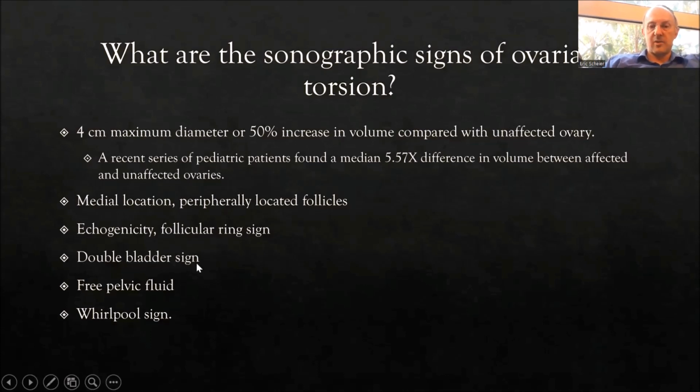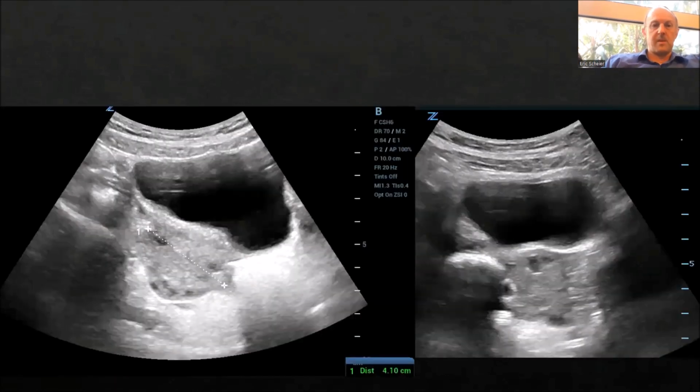The double bladder sign, I've got a picture of that. Free pelvic fluid is relatively nonspecific. And then you've got the whirlpool sign, which is really the torsion of the ovarian vessels, similar to a pseudomass that you'll see in testicular torsion. And the whirlpool sign is actually quite difficult to pick up, and therefore I do not have a picture of one.